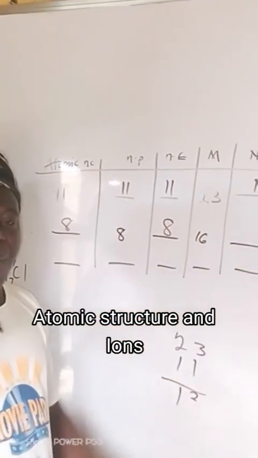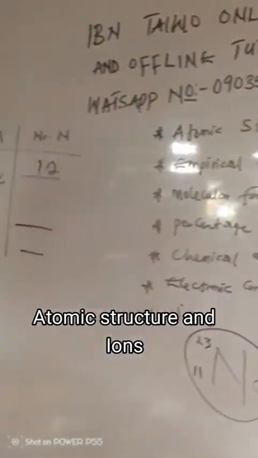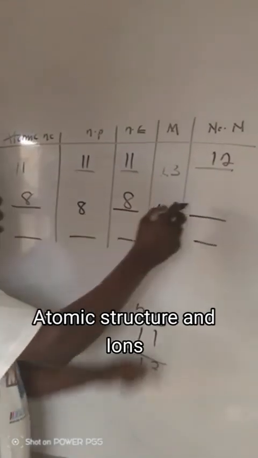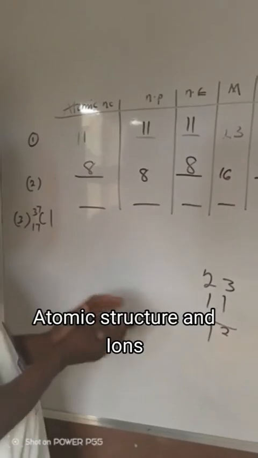Then what will be our number of neutron? Don't forget, our number of neutron is equal to mass number minus proton. Now, let's see. What's our mass number? 16. What's our number of proton? 8. 16 minus 8 is 8. Is that okay?